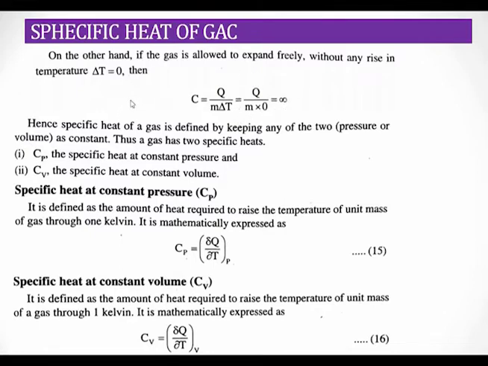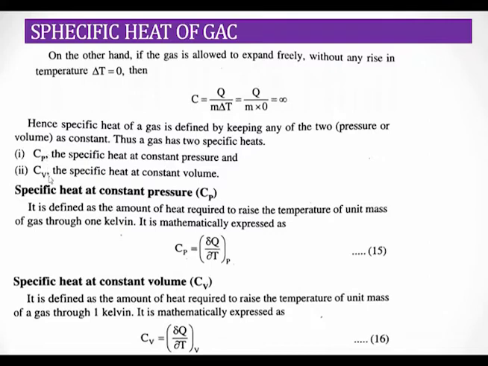Due to these two reasons, we normally specify the specific heat of a gas at certain conditions. That is, normally we calculate the specific heat of a gas at constant pressure and the specific heat of a gas at constant volume. In order to keep the pressure constant, and in order to keep the volume constant, it needs some amount of heat.